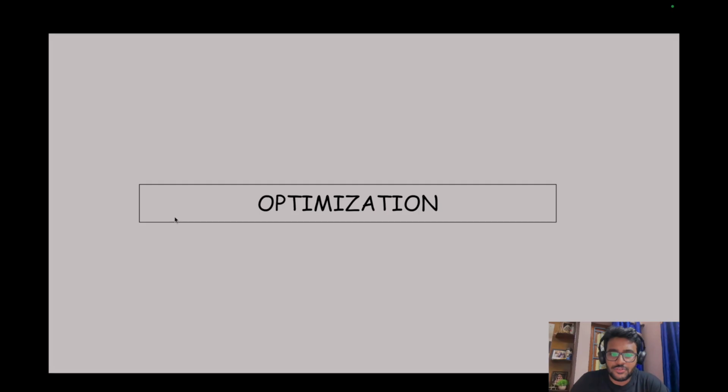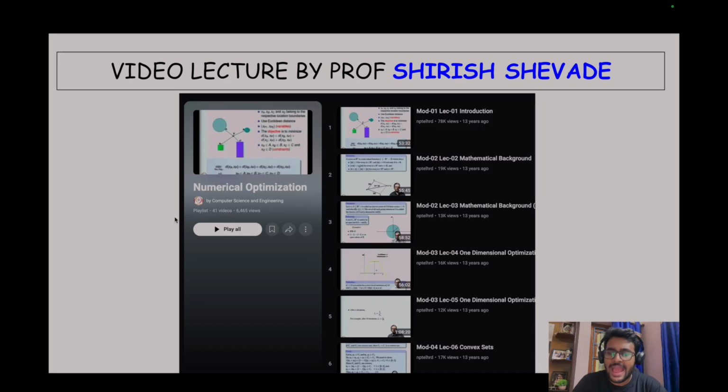Next is optimization. In my last video, I also mentioned optimization. Optimization is the core of machine learning. Every machine learning algorithm tries to optimize something called a loss function or objective function, so you have to understand how optimization works. I will not say you have to understand everything about optimization, but a basic understanding should be there, because the concept called gradient descent, which happens in almost every machine learning algorithm, is related to optimization. For optimization, there is one nice lecture series by Professor Shirish Shevade from IISc Bangalore.